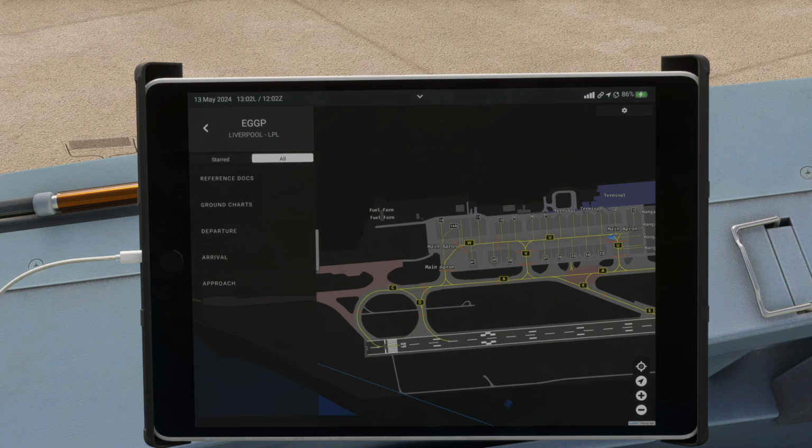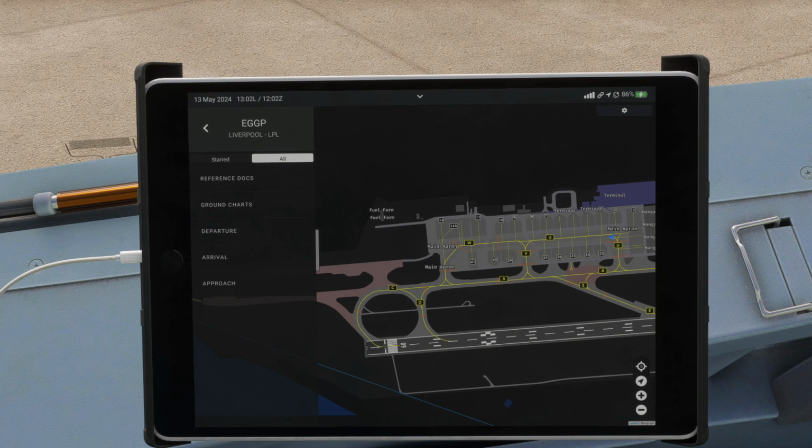34 Alpha Mike, taxi to holding point runway via Alpha and Bravo. Contact tower on 126.355 when ready for departure. Taxi to holding point via Alpha and Bravo. And can we take intersection Delta today? 34 Alpha Mike, taxi to holding point runway via Delta. Contact tower on 126.355 when ready for departure. 126.355 when ready, easy 34 Alpha Mike.